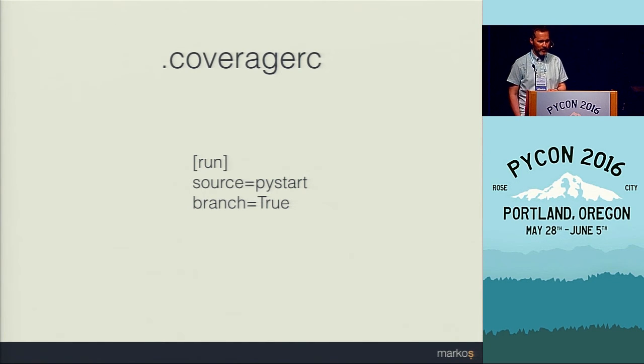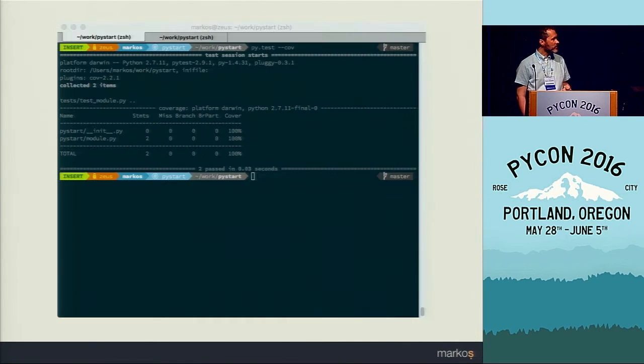The branch parameter, with branch set to true, we also cover affirmative and negative statements, if statements, so that all branches of code get covered.